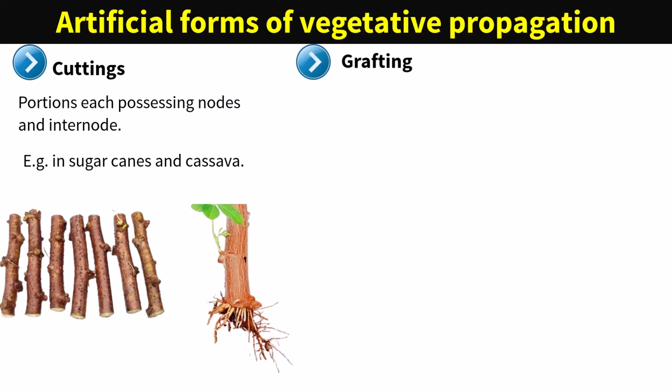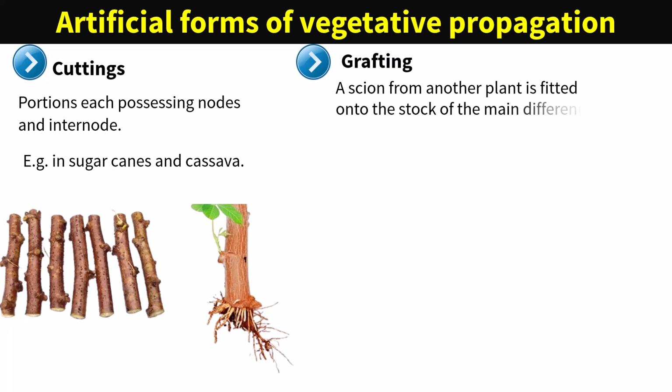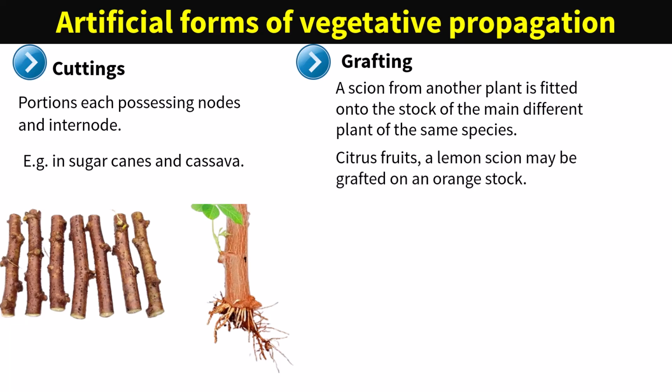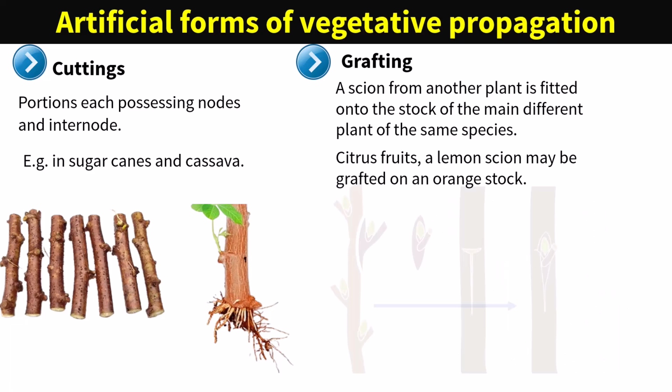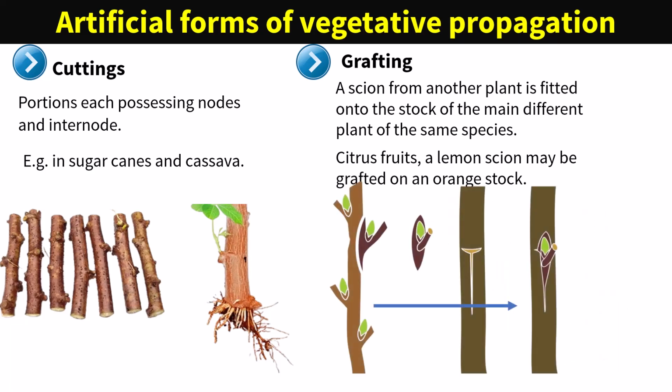Grafting. A scion from another plant is fitted onto the stalk of the main plant of the same species, and the cambium tissues of the two plants are united, making the scion grow into a plant branch with unique combined characteristics, e.g. in citrus fruits. A lemon scion may be grafted on an orange stalk. It can also be bud grafting, a vegetative plant propagation technique where a single bud, the scion, from a desired plant is inserted into the rootstock of another plant to grow as a new shoot.